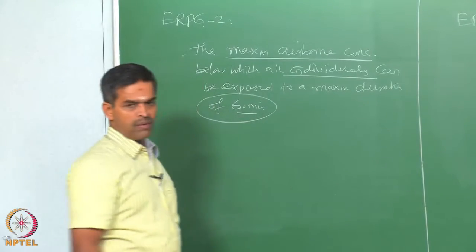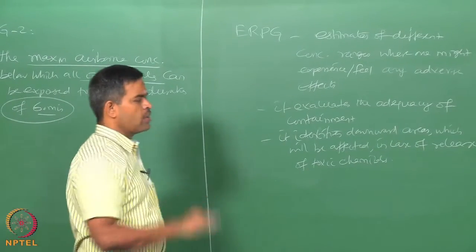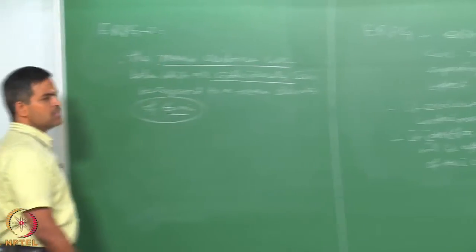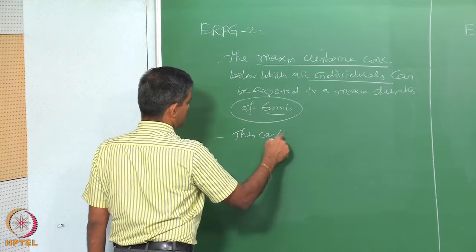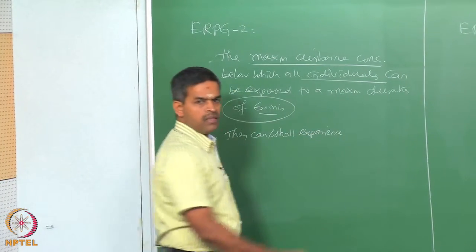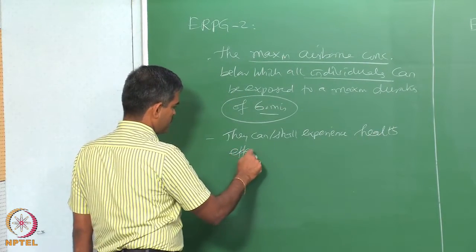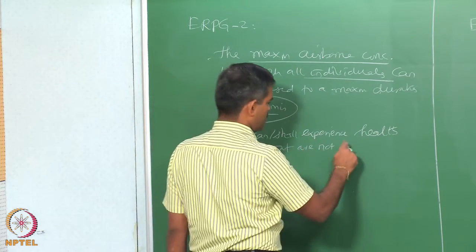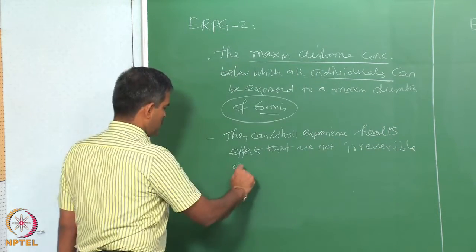So, in ERPG level 1, individuals who are exposed to this concentration should not feel objectionable odor, they should not feel or experience any adverse health effects, whereas at the concentration of ERPG 2, they can or they shall experience health effects that are not irreversible or serious in nature.